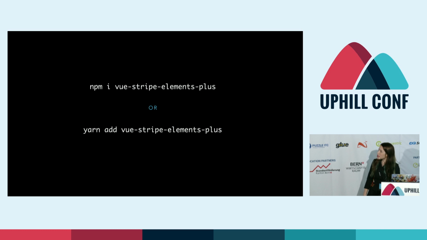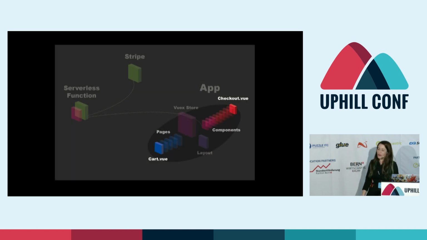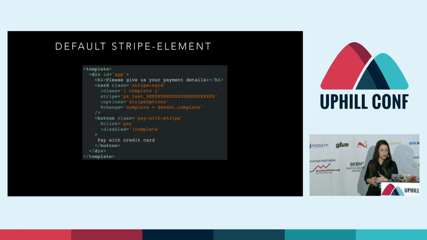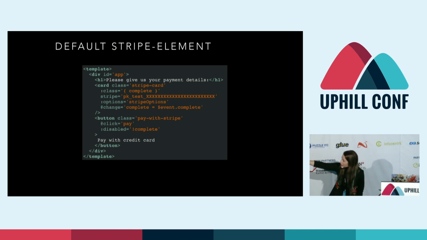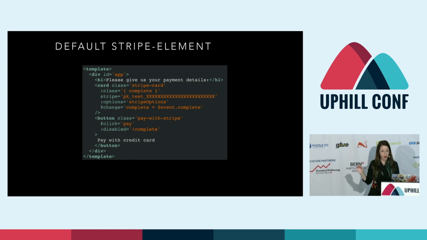So here's how I would install that with npm or yarn. And now in that cart.vue page, we'll integrate the checkout.vue component where we use Stripe Elements. Out of the box, the Vue Stripe Elements Plus has a few defaults. A couple of notable things here: you'd put your Stripe key on that card component, and the button here has a pay method. When you see that @click="pay", that's a really important piece here. That's where we're going to execute all the logic that talks to the server.